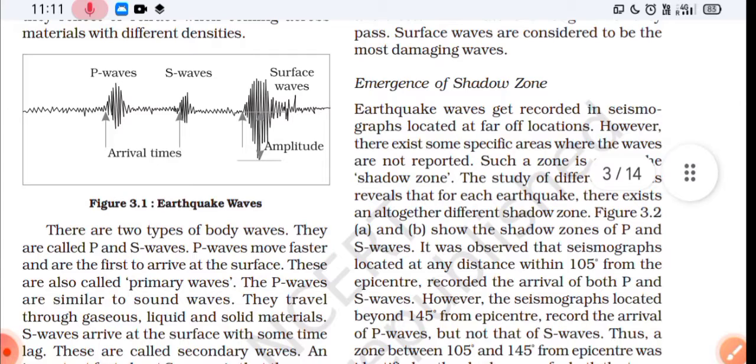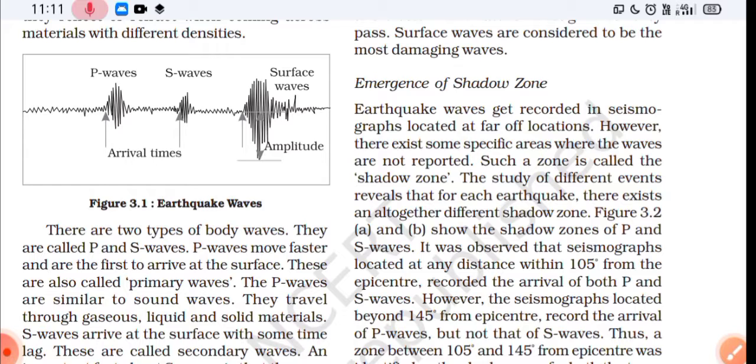Now we'll move on to the next topic, focus. Focus is the point inside the earth from where an earthquake starts. It is always hidden inside the earth. Focus of an earthquake may be found at a depth of 100 to 200 kilometers. Now epicenter is a point on the earth's surface which records the seismic waves for the first time. Maximum destruction from an earthquake is caused at the epicenter. Epicenter is located just perpendicular to the focus.